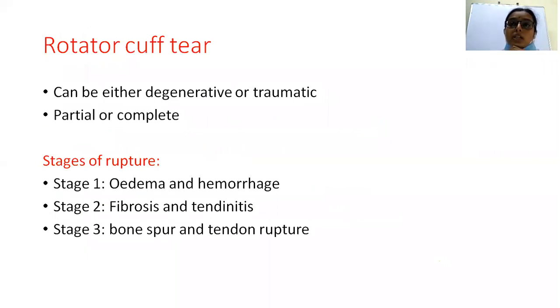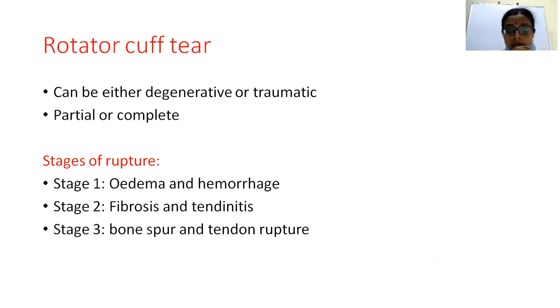And coming to the rotator cuff tear, it can be either degenerative or traumatic. Degenerative tear occurs because of overuse, usually in elderly people, and because of overuse of the tendon there will be degenerative tears in the tendon. Traumatic events usually occur in the younger population following some proximal humerus fractures or avulsion of the tendons. It can be either a partial tear or a complete tear.